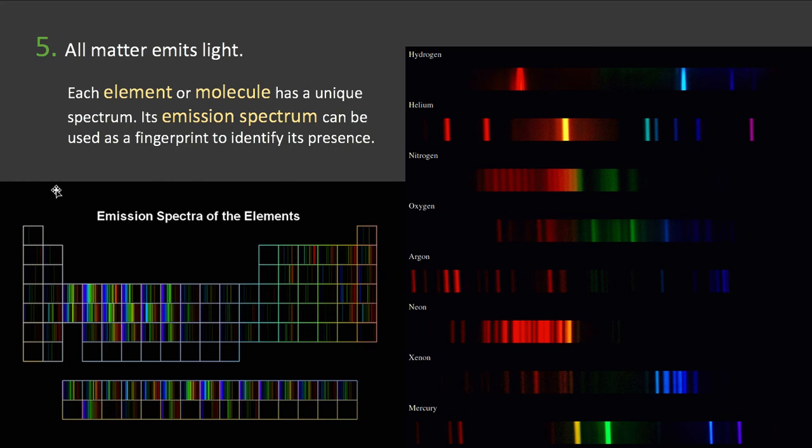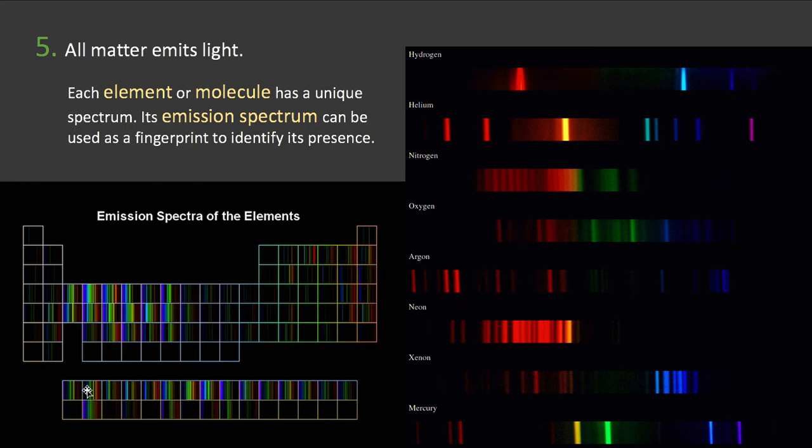And what's important for us is that every element or molecule in the universe has a unique spectrum. So hydrogen always looks the same. So this is the hydrogen emission spectrum. It always emits a really bright red light here and a couple of really bright blue lights and violet lights. Helium has this pattern, nitrogen this pattern, and so on. They're all unique. And so this is a way for astronomers to recognize the elements. If you have, let's say, argon gas in the universe, and it's heated up and it's emitting light, then you're going to see this pattern of light.